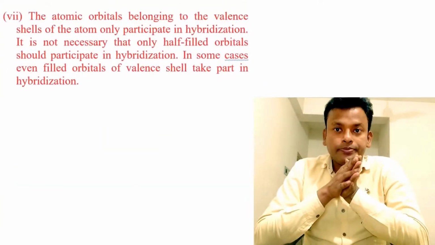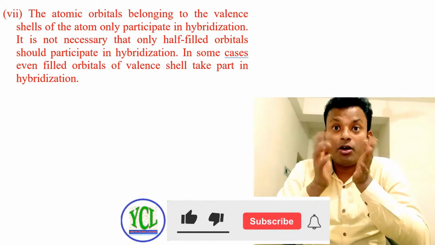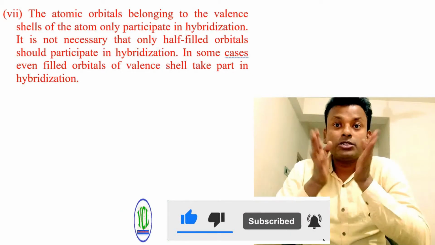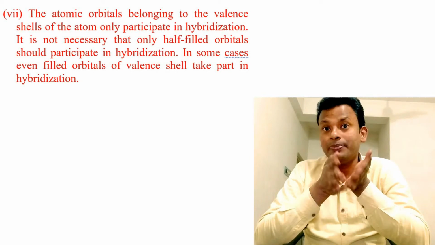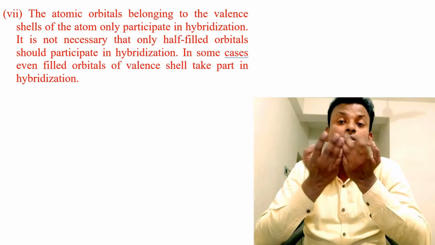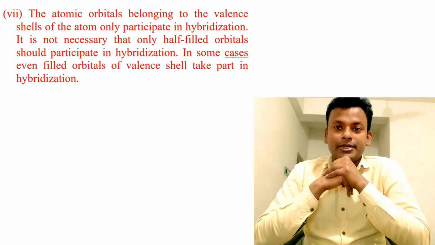Point 7. The atomic orbitals belonging to the valence shell of the atom only participate in hybridization. It is not necessary that only half-filled orbitals should participate in hybridization. In some cases, even filled orbitals of the valence shell take part in hybridization.